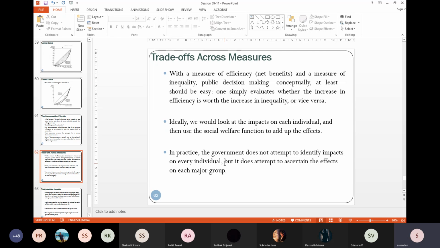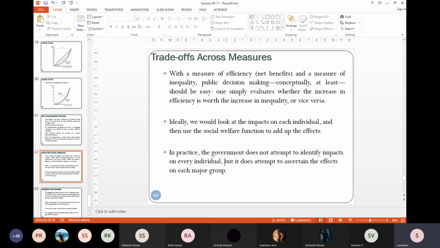Now, to understand, now you have the Pareto principle in your mind, then you should be looking after each and every individual and then use a social welfare function to add up these effects.